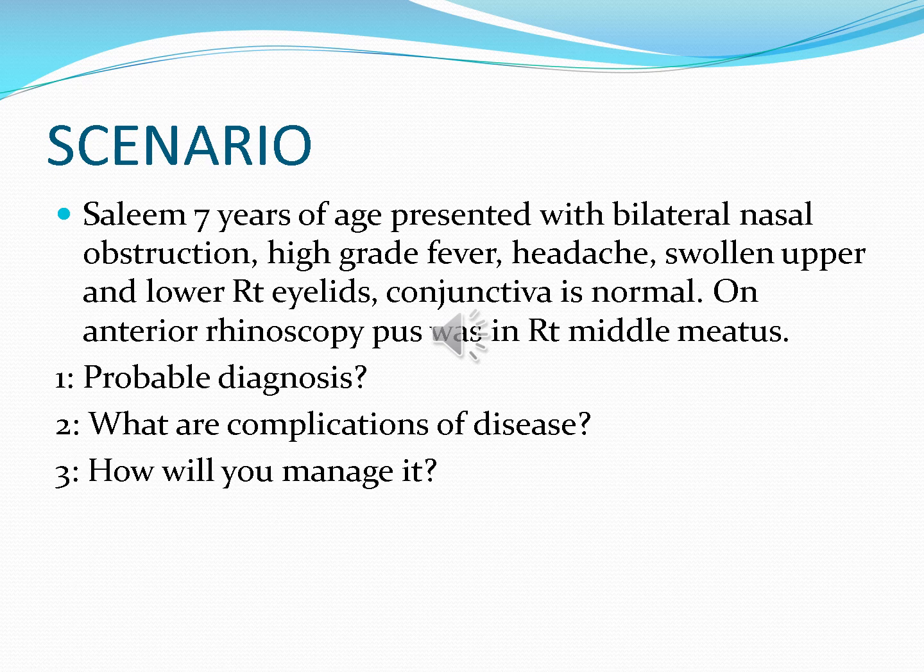That is, the probable diagnosis is acute or chronic sinusitis with orbital complication, or with intracranial complication, or with distant complication. So in this scenario, the patient is presenting with high grade fever. It means it is an acute condition and there are swollen eyelids. So there is orbital complication of the sinusitis.